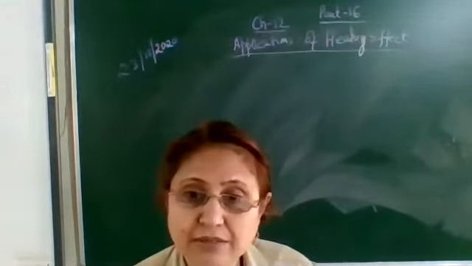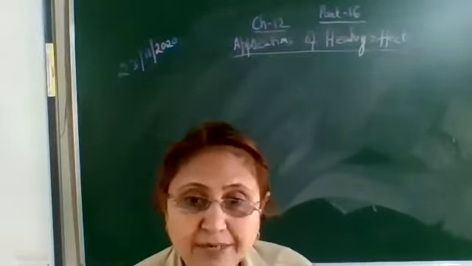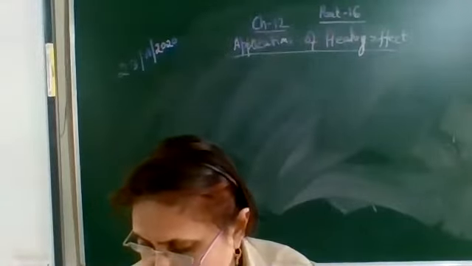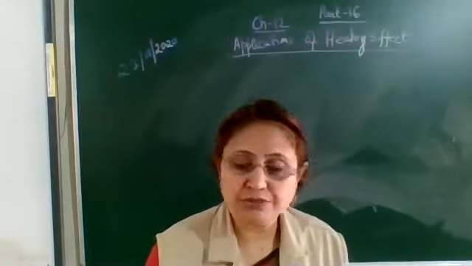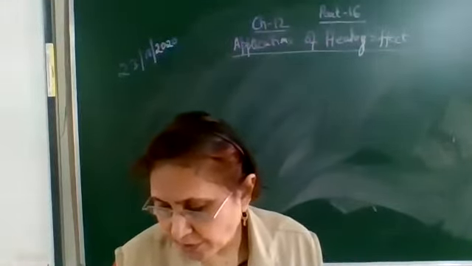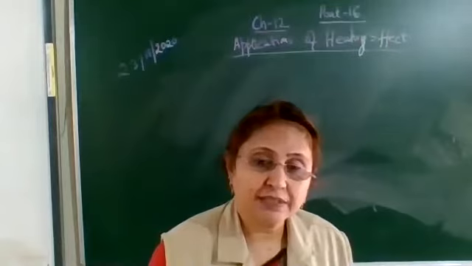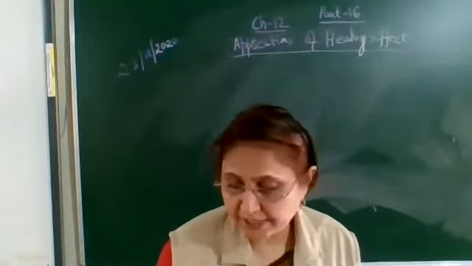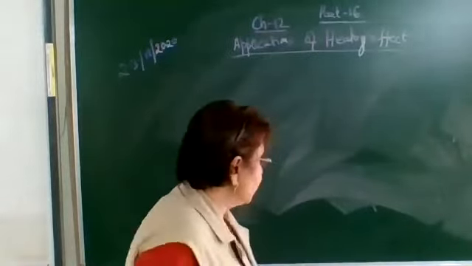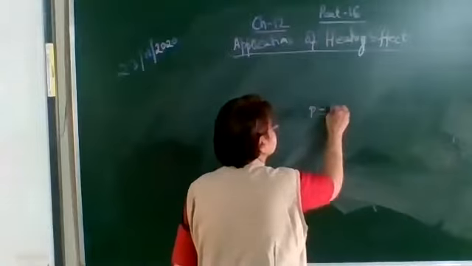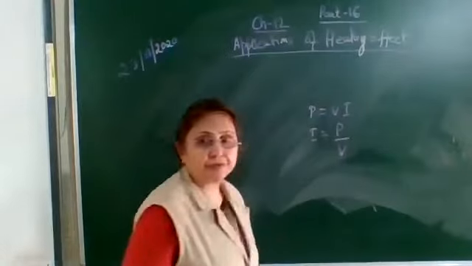So how it is calculated: we find the current, and accordingly the material is chosen. For example, the electric iron is consuming a power of 1 kilowatt. 1 kilowatt is equal to 1000 watt, and it is operated at 220 volts. The voltage which is coming in our homes is always 220 volts. So here you can find out the current. Power is equal to V into I, so current will be equal to power upon the voltage.